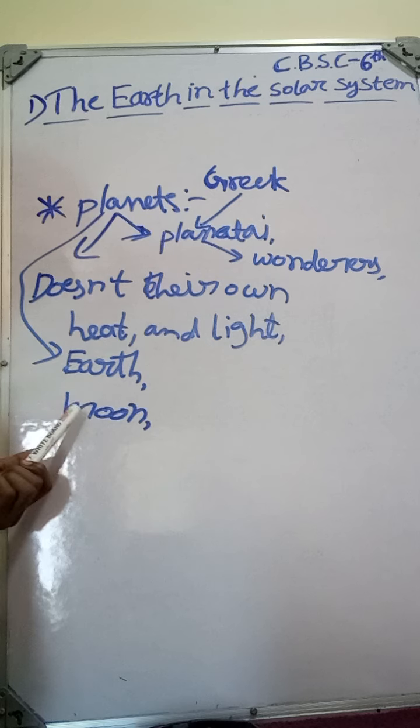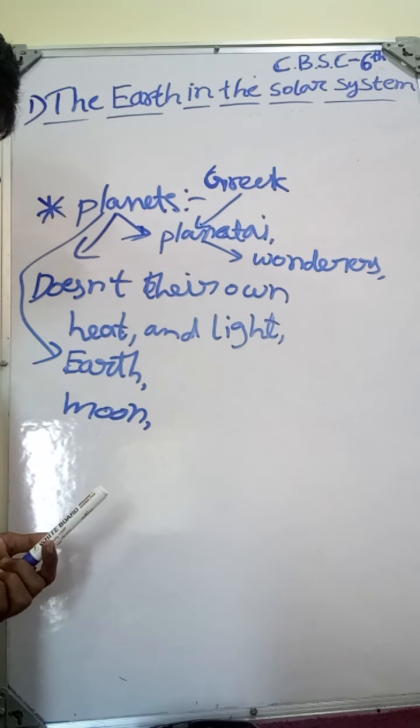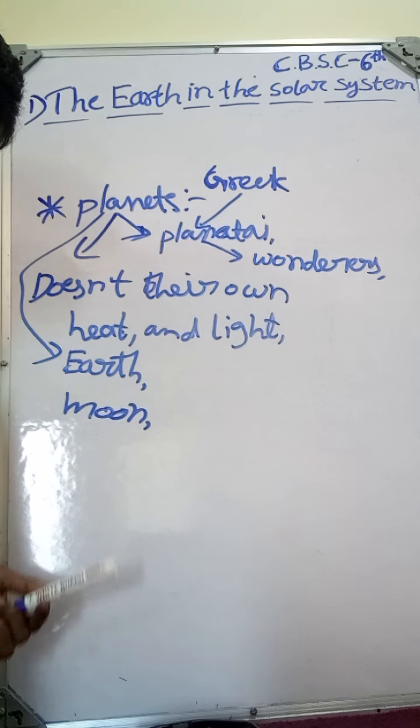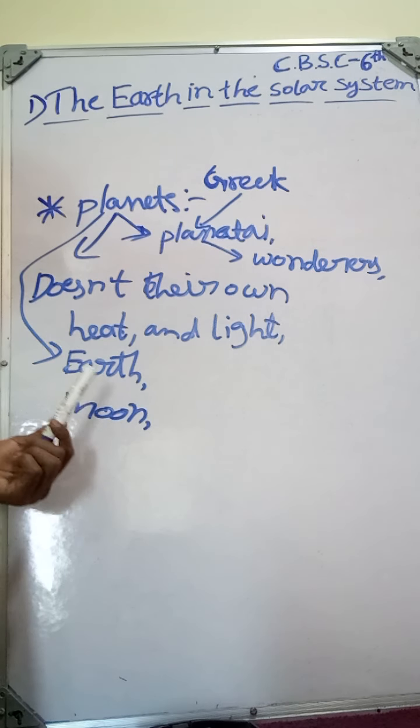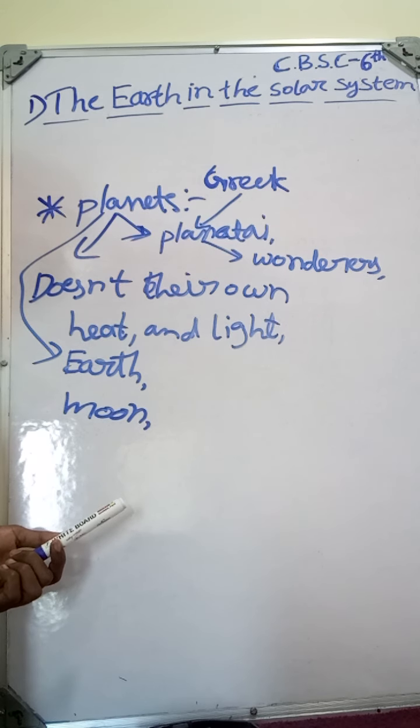Like our Earth, there are other 8 planets on the solar system. So the 8 planets are also getting heat and light from the Sun.